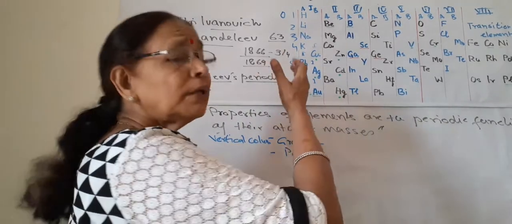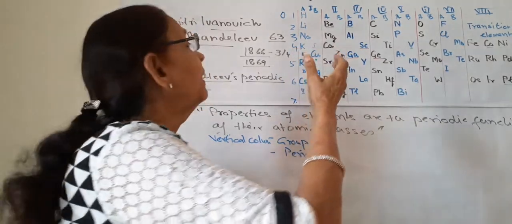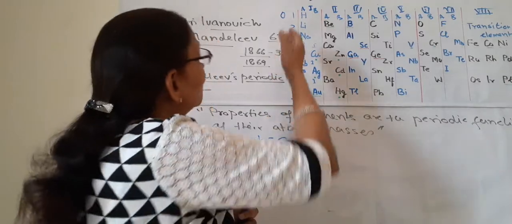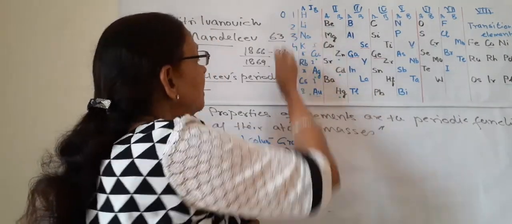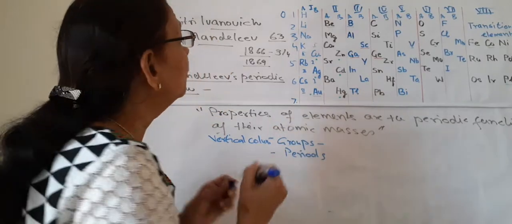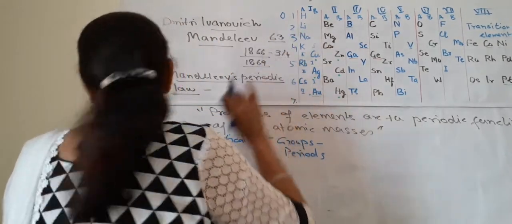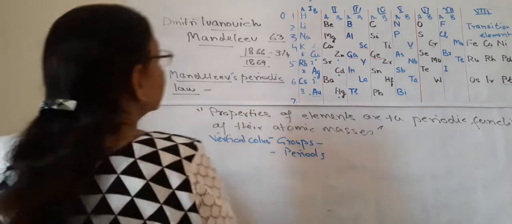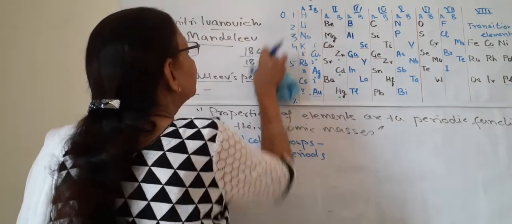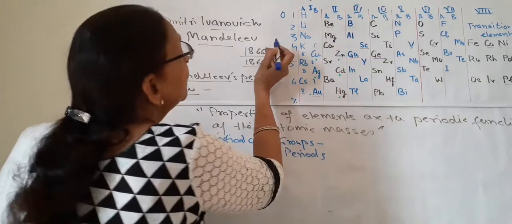So later on, Scott, a very famous scientist, discovered 5 noble gases, and these noble gases were given a separate vertical group known as the zero group. All the noble gases were adjusted in this zero group without disturbing this table.